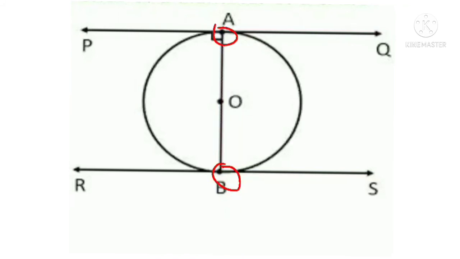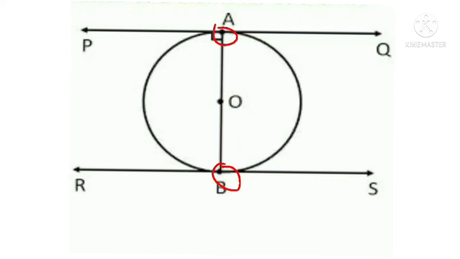We can draw the tangents PQ and RS there. These two tangents are parallel to each other. So tangents drawn at the ends of a diameter are parallel to each other.